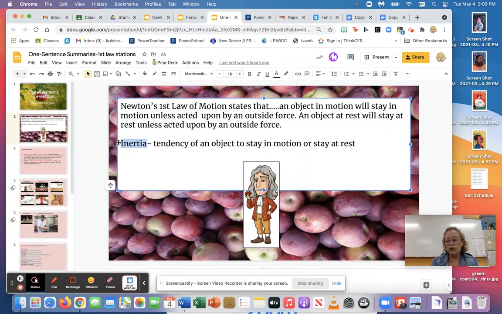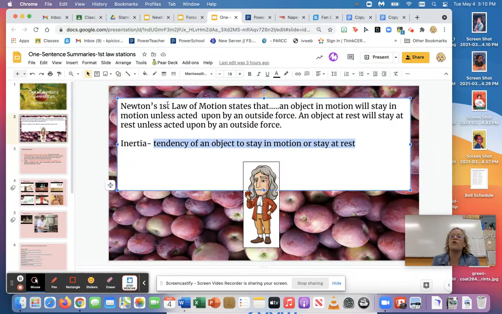Inertia is a little tricky to define, so we also talked about this. Basically, objects and things have inertia. So I have inertia, a giant truck has inertia, Dwayne "The Rock" Johnson has inertia, this bottle of water has inertia, and basically that just means how easy or how hard it is to keep something in motion or to get it out of rest, okay? So let's think about myself. I have inertia. My inertia is how hard it is to either get me out of rest or to stop me if I'm in motion, okay?